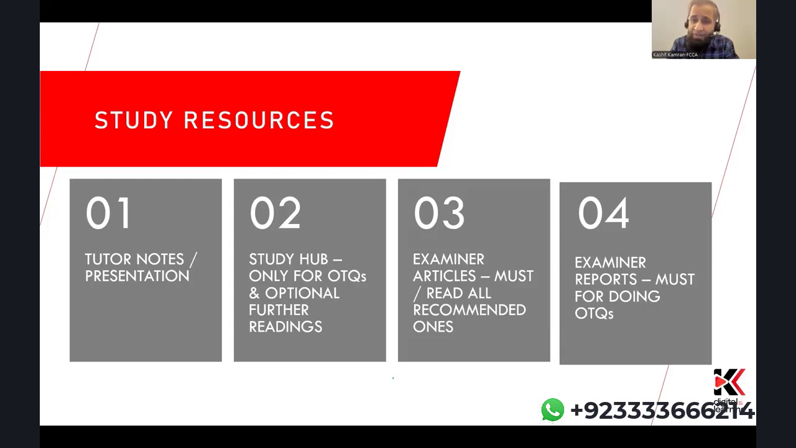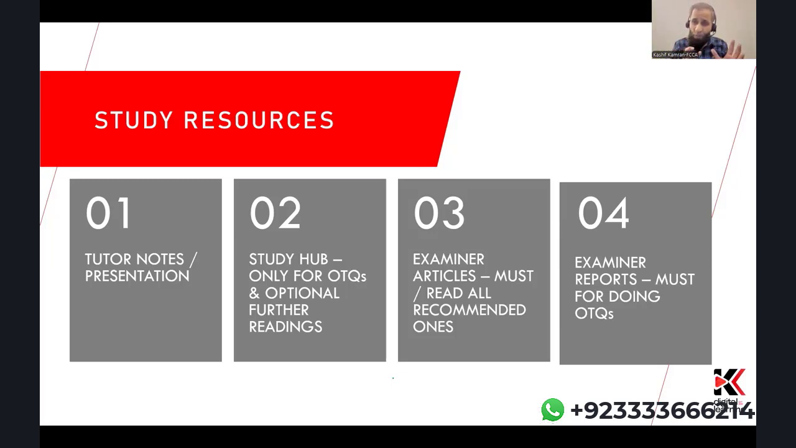Number three is the examiner articles. I've just shown you the technical articles on my LMS, the ones which I recommend. All the technical articles on the portal are highly recommended to be read. Then the fourth is the examiner reports. I've shown you that examiner reports should be read for section A, at least, to do more practice of OT questions, because each examiner report contains 5 OT questions and you can gain confidence.